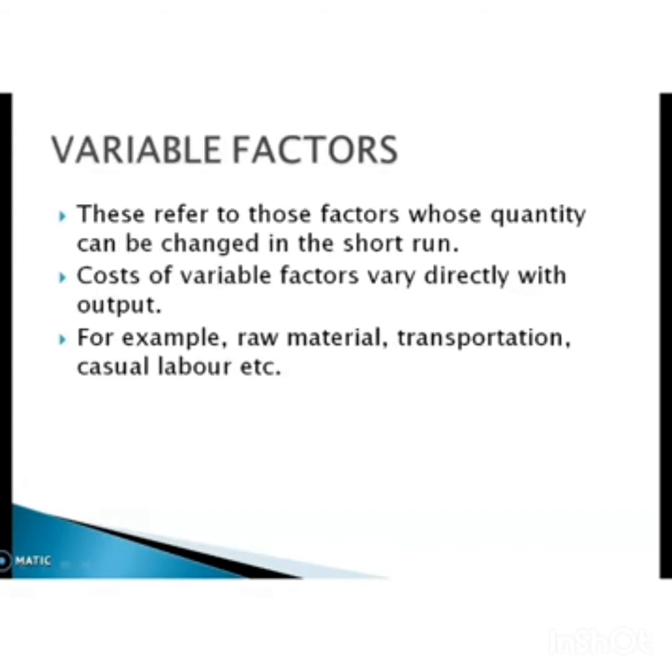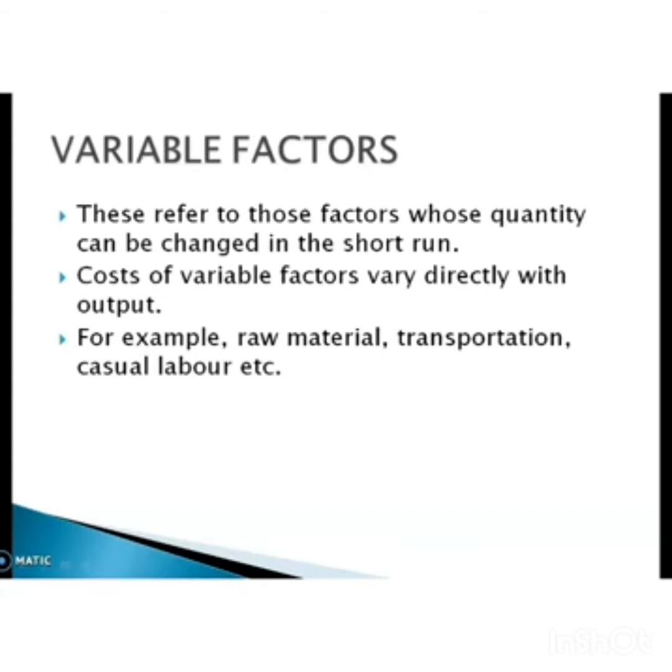The next is variable factor. This refers to those factors whose quantity can be changed in the short run. If we can change the quantity of a factor, that factor is termed a variable factor. Then the cost of variable factor varies directly with output. So it increases when output increases, decreases when output decreases, and is zero when there is no output.